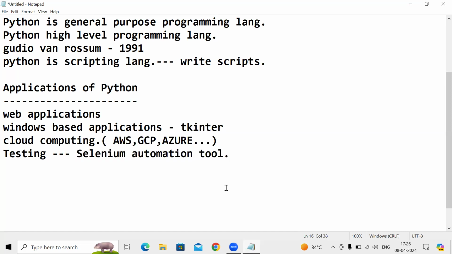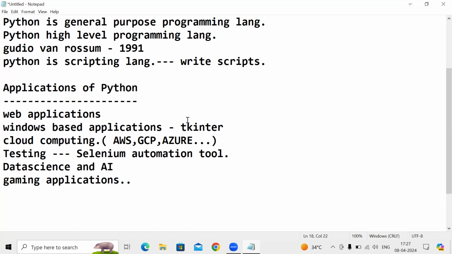Not only these, guys, we have data science and artificial intelligence, mobile applications, and gaming applications. We have a number of applications using Python.